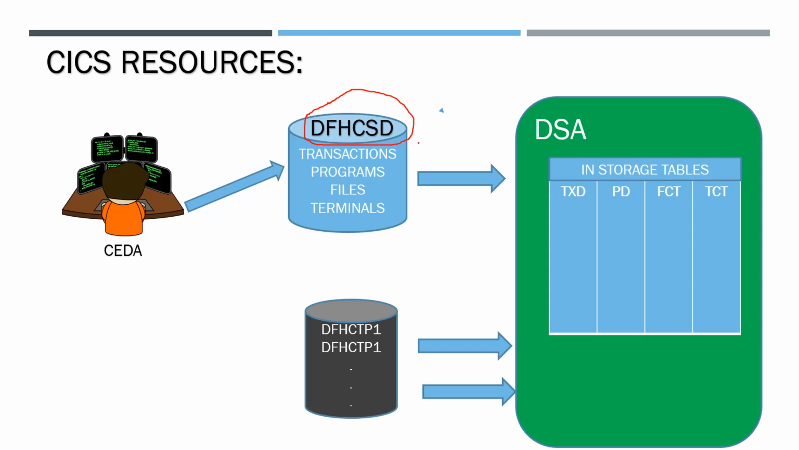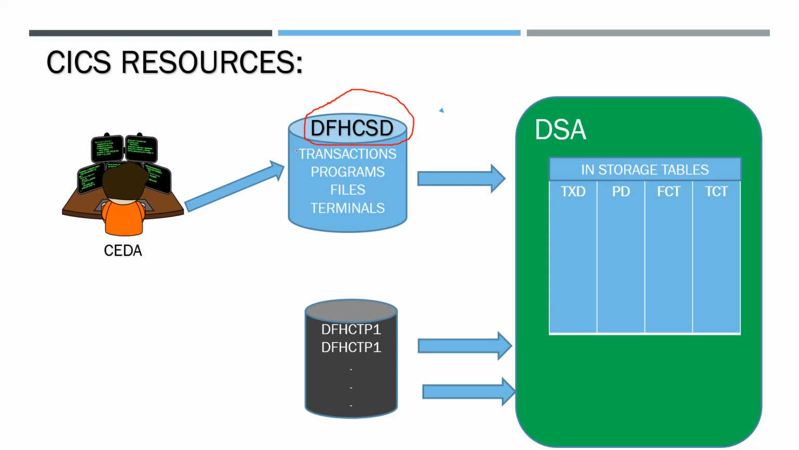In a database, the data we create will be in tables and table space format. Here, it will be in group and list format. Transactions, programs, files, and terminals, all the resources we created, will be in the DFHCSD data set.